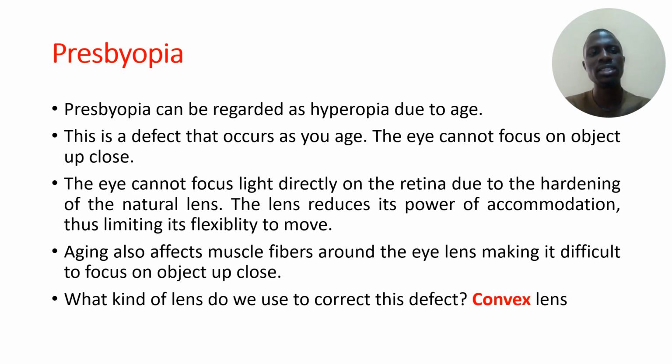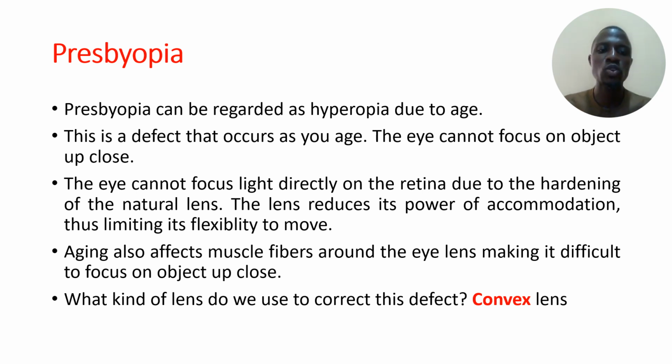Another eye defect is presbyopia, which is sometimes regarded as hyperopia due to age. This is a defect that occurs as you age. The eye cannot focus on objects up close. The eye cannot focus light directly on the retina due to the hardening of the natural lens, and the lens reduces its power of accommodation, thus limiting its flexibility.